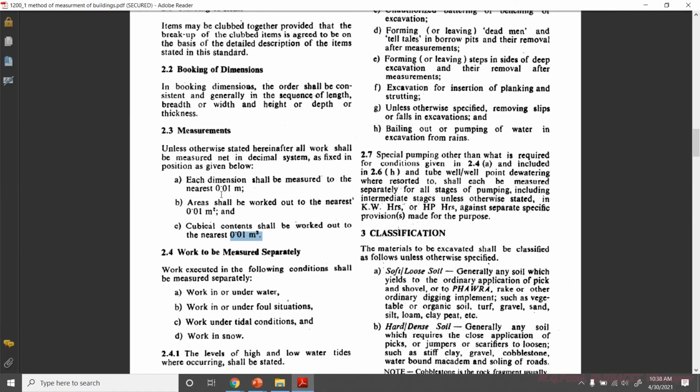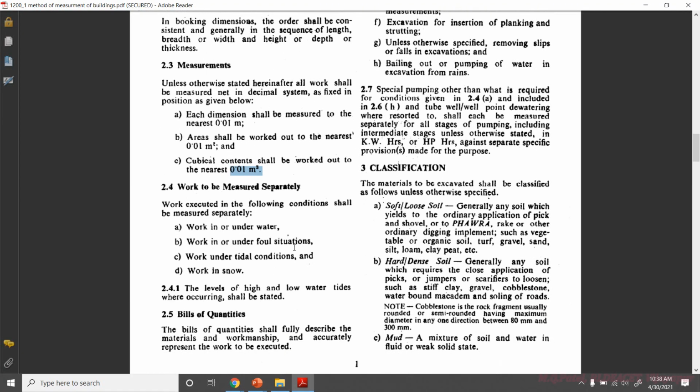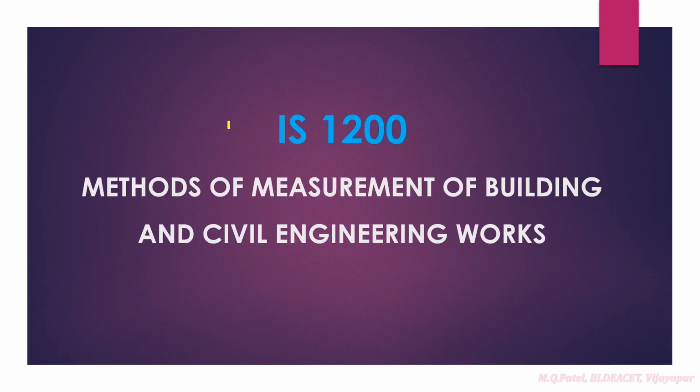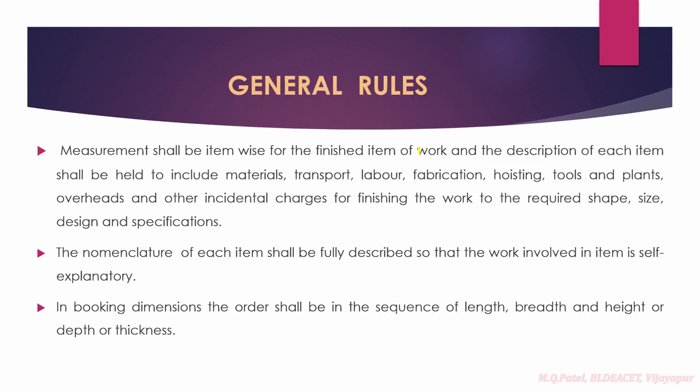Then next is similarly what happens: from this itself I have taken all this data and somewhere here I have shown all the data, right? Then next, let me tell you certain general rules first. After that I'll come to that part, 1, 2, 3, 4, 5, right? So one is that measurement shall be item wise for finished item of work, right?